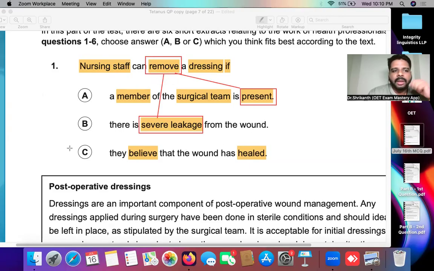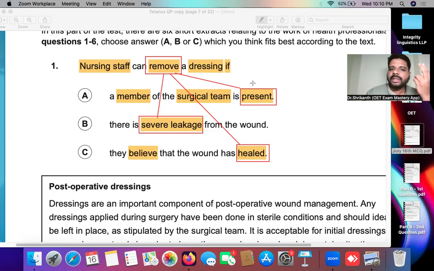So it becomes easier. Now, what is the verb in answer option C? They believe that the wound has healed. So what is the action over here? The wound has healed. So in that situation, the nursing staff can remove the dressing. Now you see over here, this is how you bring in the keyword analysis and the verb analysis. So it becomes much easier for you to remember the question and also to eliminate the incorrect answer options.